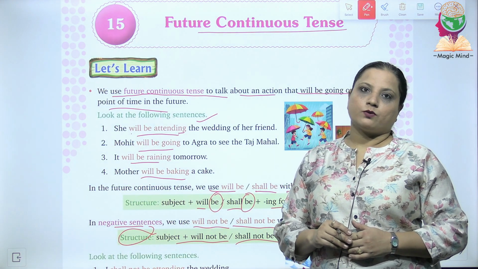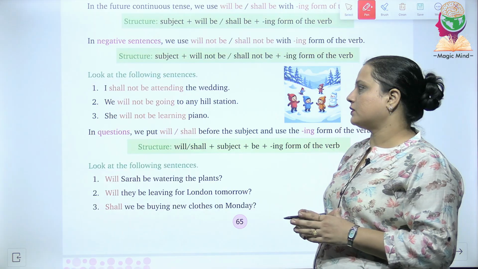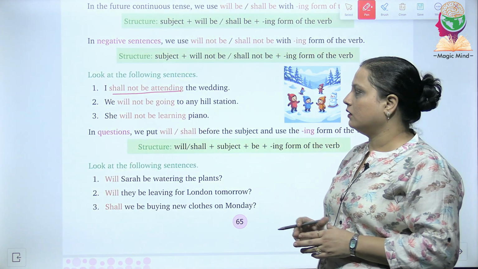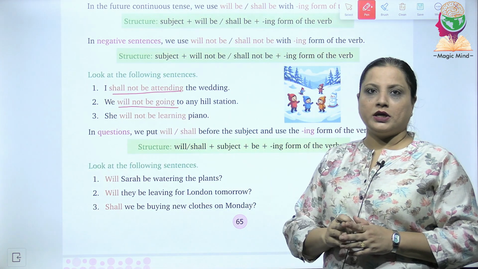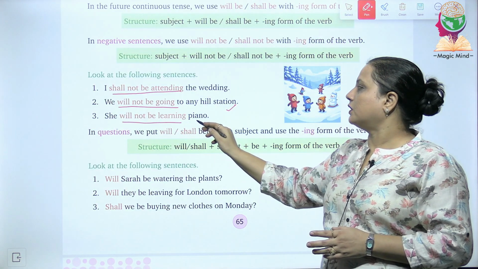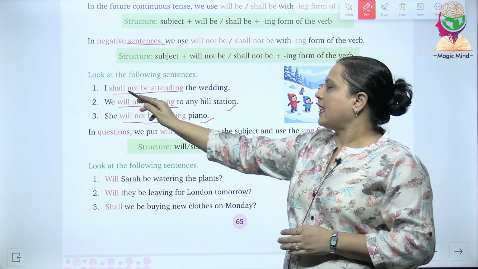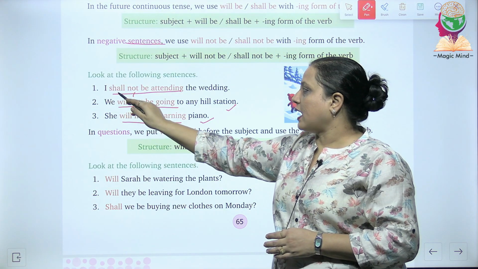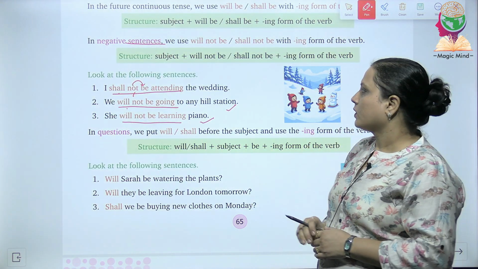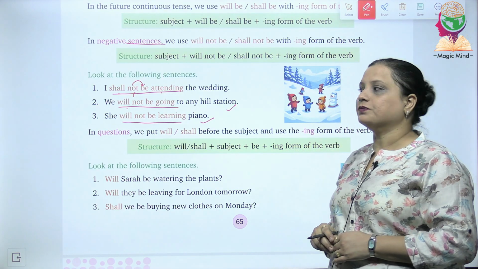Let's now read the examples for the negative sentences. Well, the first example given over here for negative sentence is I shall not be attending the wedding. We will not be going to any hill station. She will not be learning piano. So, this is all about the negative sentence. They have used not after the shall or will, and after that they use the word be, then the first form of the verb or the base form of the verb along with ing.